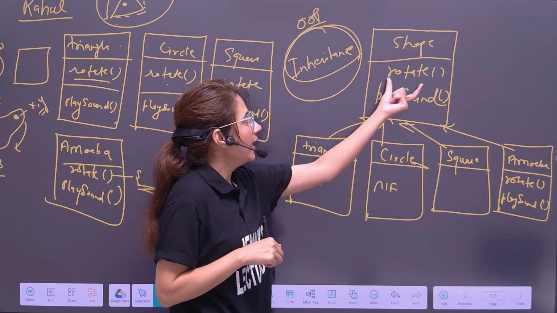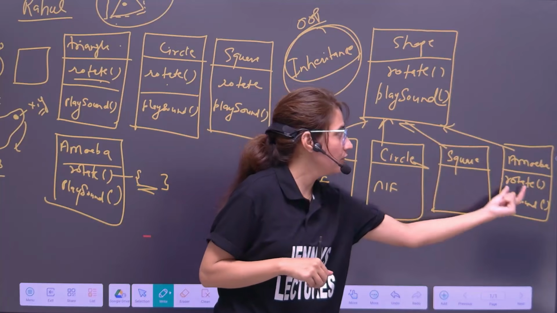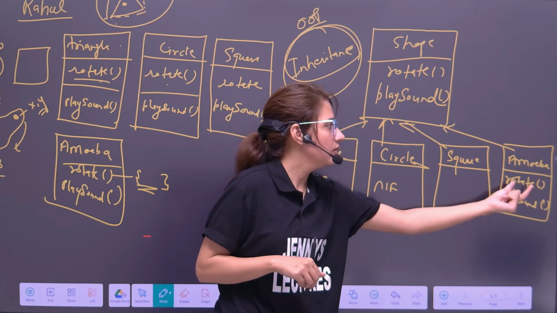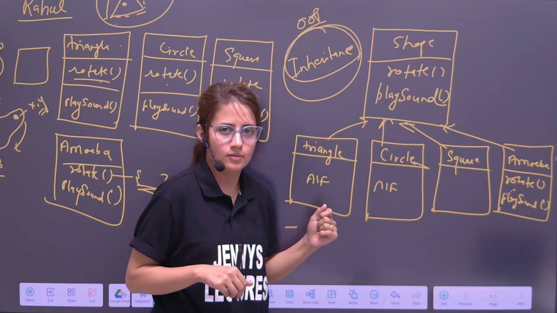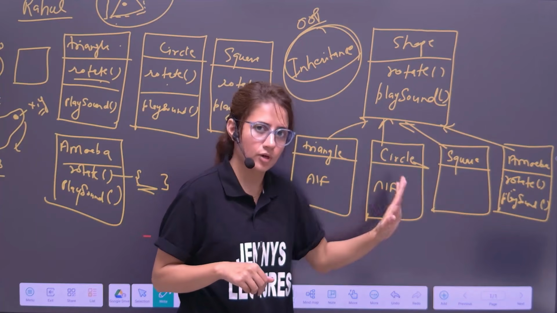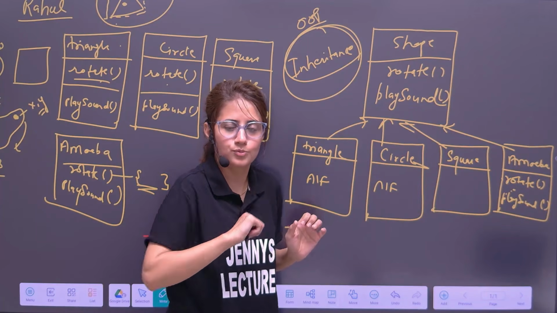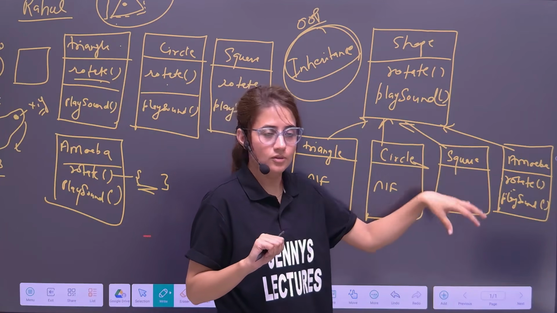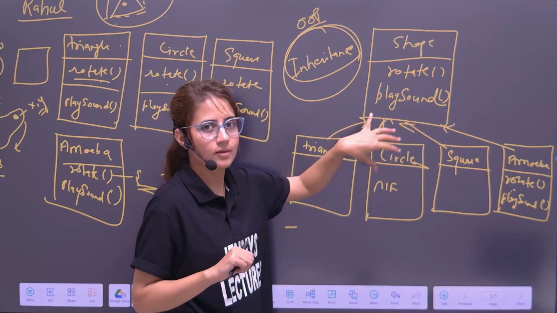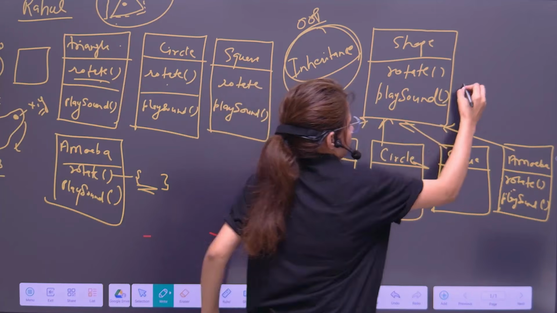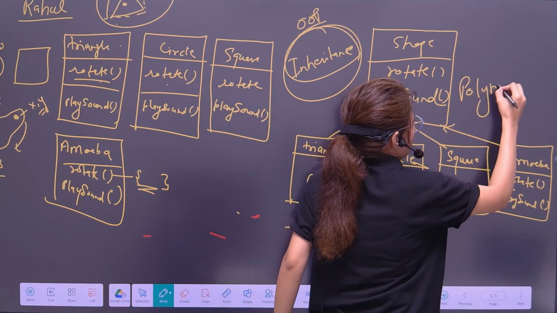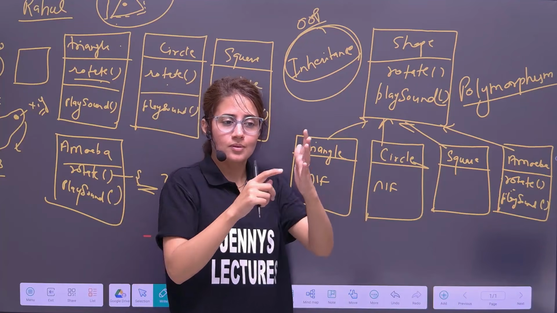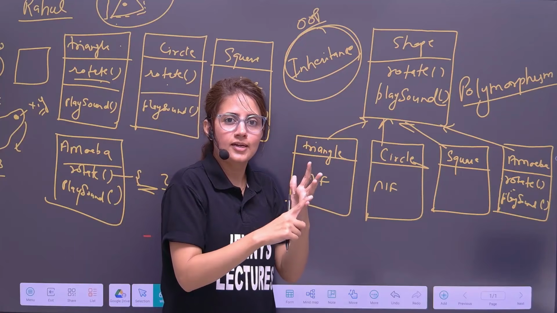All these three will inherit the same, but we have already redefined rotate and play sound for this particular amoeba, because these two are different for the amoeba class, for the amoeba object, for the amoeba shape, right? And this feature basically comes under polymorphism. This is known as polymorphism in OOP. So there are basically four pillars: abstraction, encapsulation, inheritance, and polymorphism.